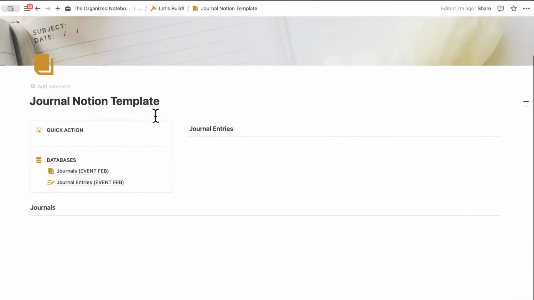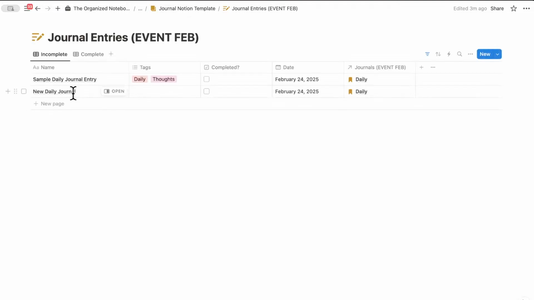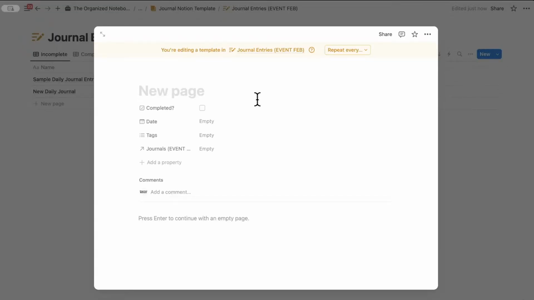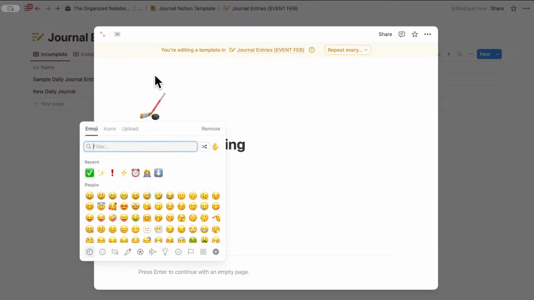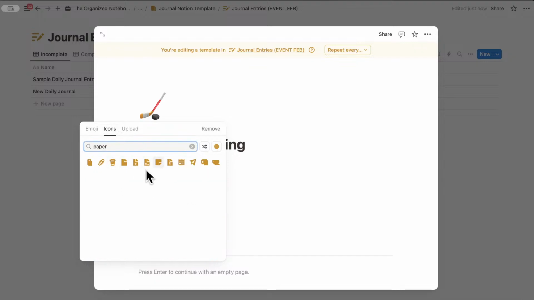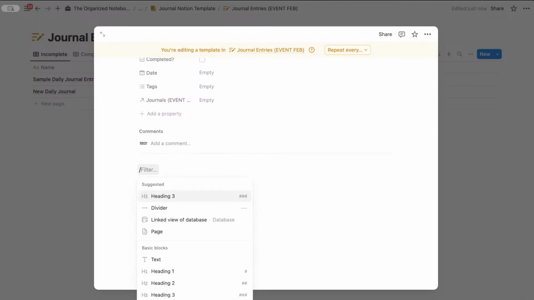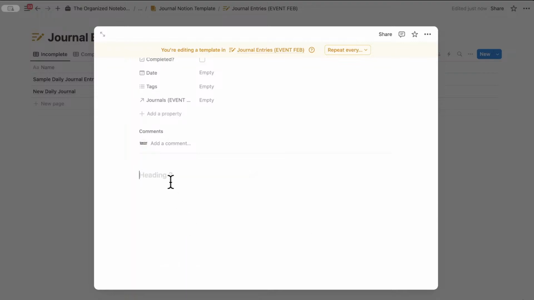If I go back to the journal template, to journals, now to journal entries, we can see the new daily journal that we added. And then one more step I'm going to do is to add a journal template here. So new template. So let's say that we want to add a template for daily journaling. And here we can add an icon as well, such as a paper like this. And you have custom prompts that you want to answer for your daily journal. Then we can add heading 3.